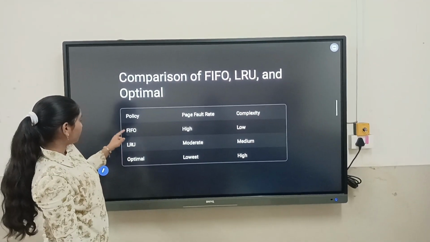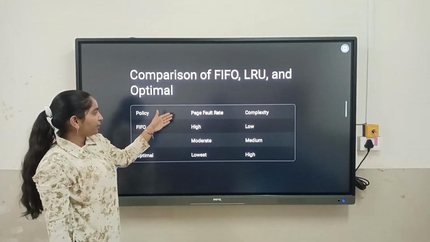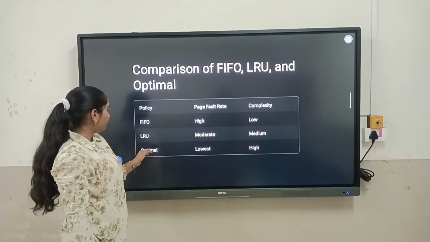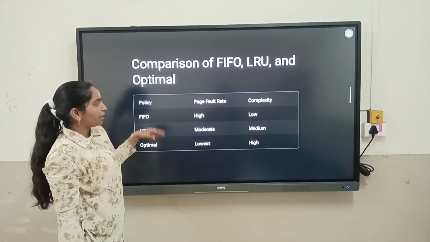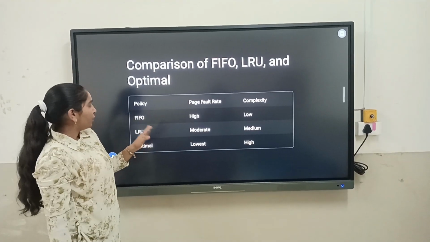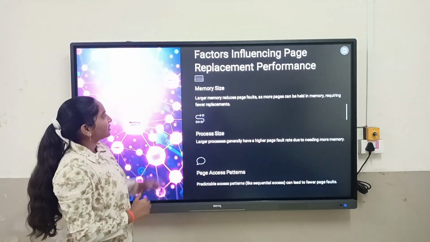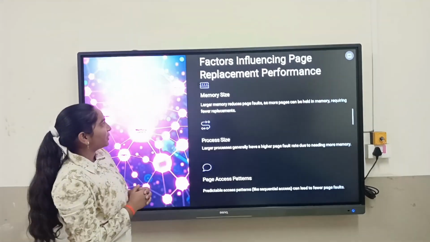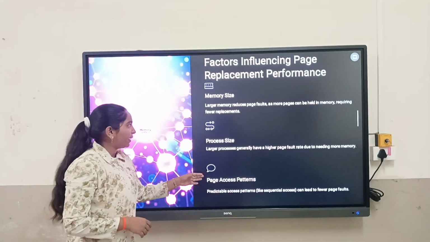These are the policies FIFO, LRU and optimal. The page fault rate of FIFO is high, LRU is moderate and optimal is lowest. In comparison of these three, the complexity of FIFO is low, LRU is medium and optimal is high. Factors influencing page replacement policies are memory size, process size and page access patterns.